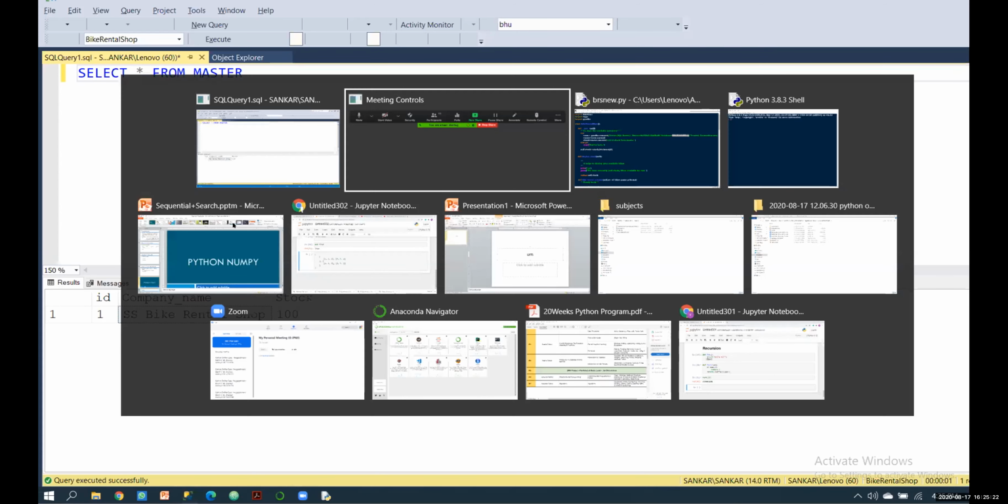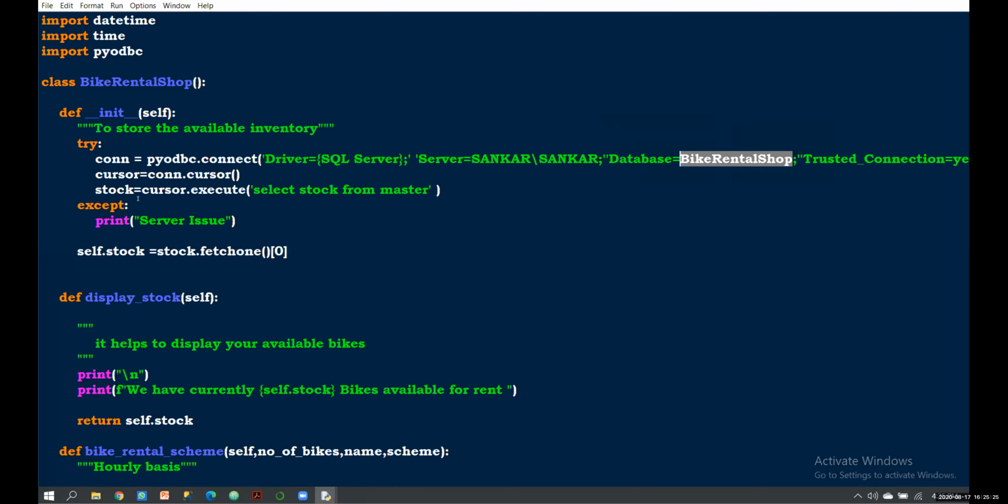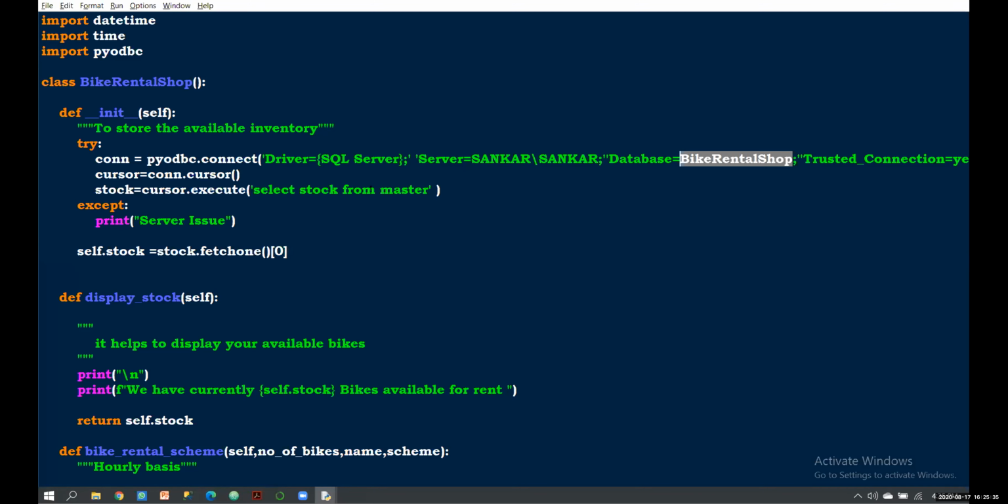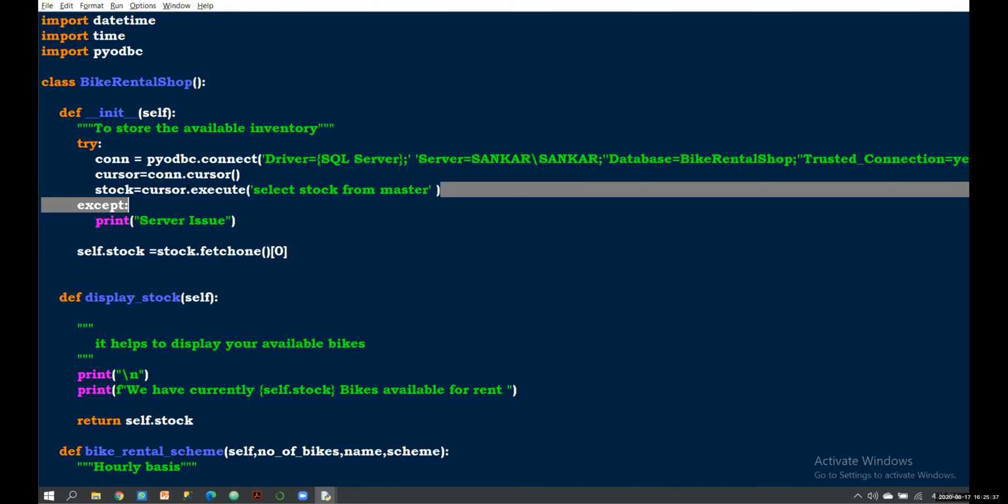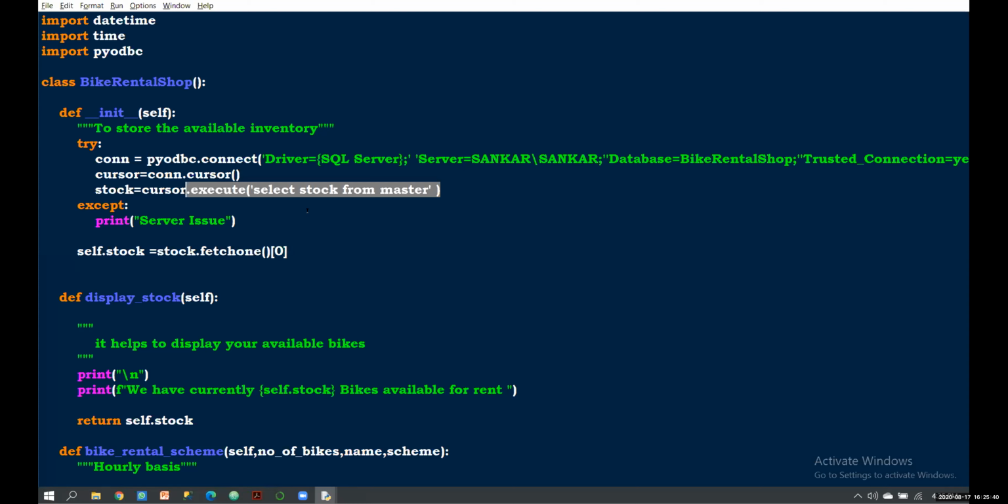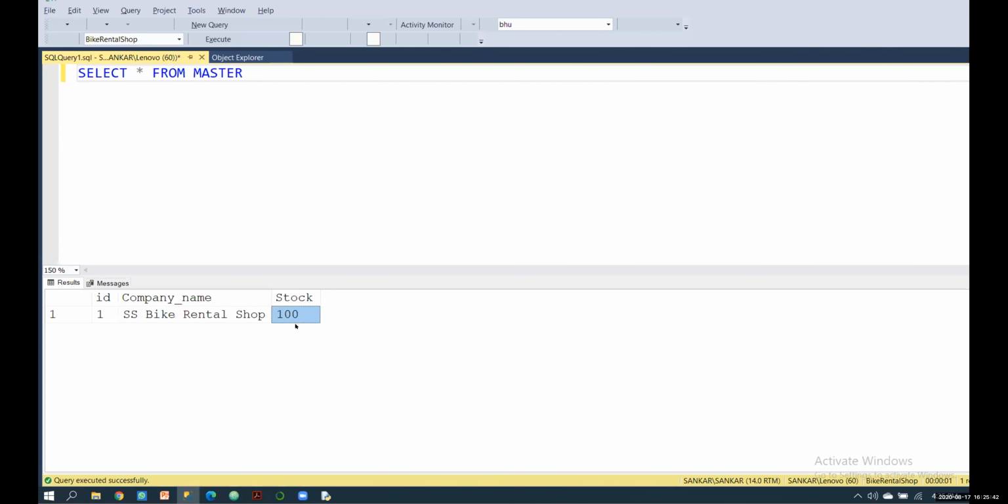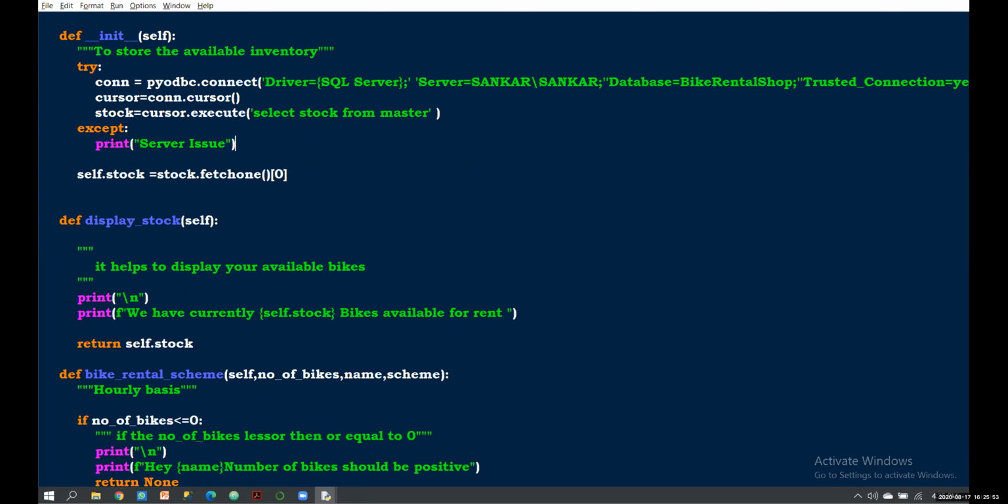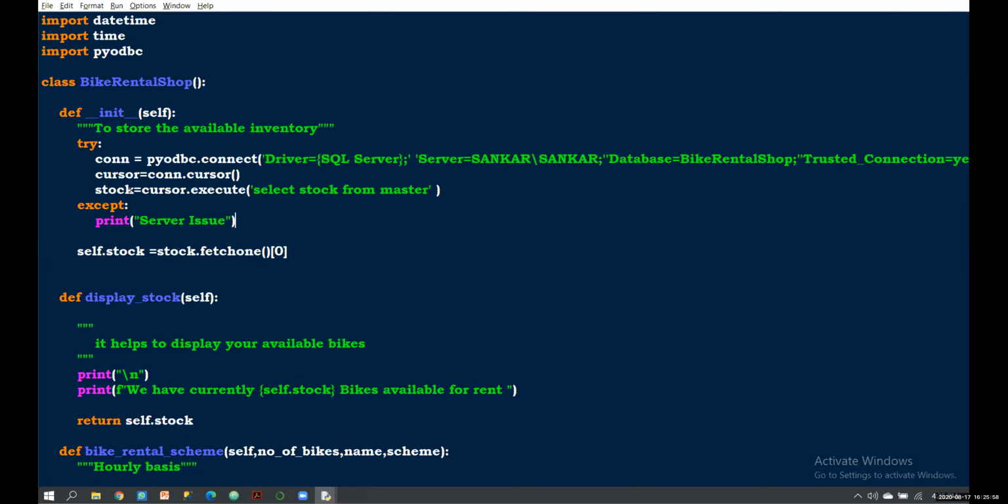So you can see here, I have used cursor.execute select stock from master, and it gets the value 100 and prints it. That is my available stock. If I rent 3 bikes, then 97 will be updated and returned. If any error occurs, it prints a server issue. That's all.